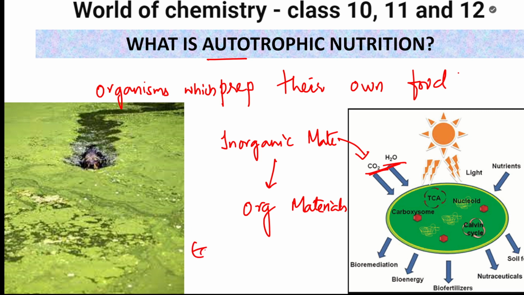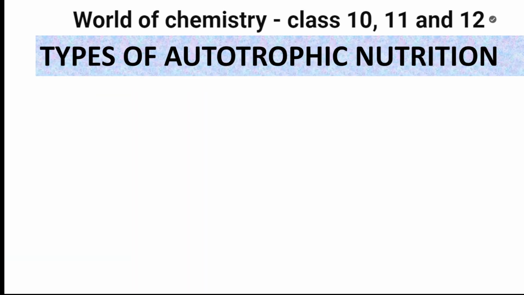Here, what example did I give? I've given the example of blue-green algae, which prepare this food, and green plants also you can take as an example. In this autotrophic nutrition, how many varieties are there? The first variety of autotrophic nutrition is called photoautotrophic nutrition.